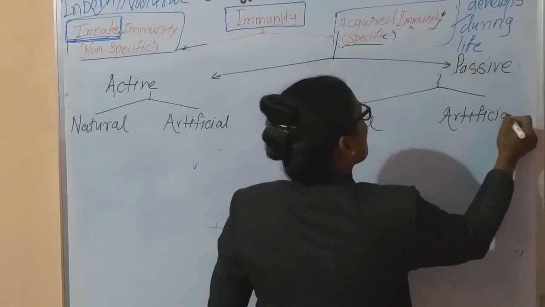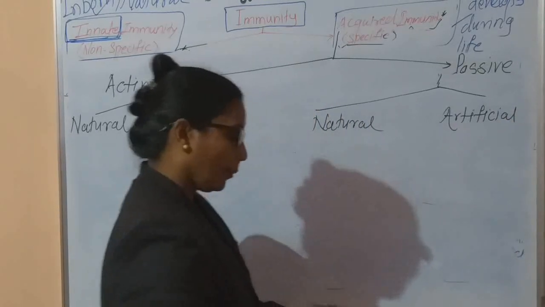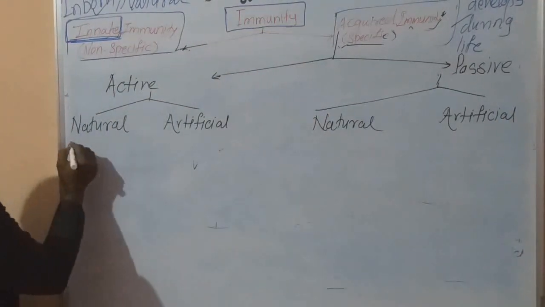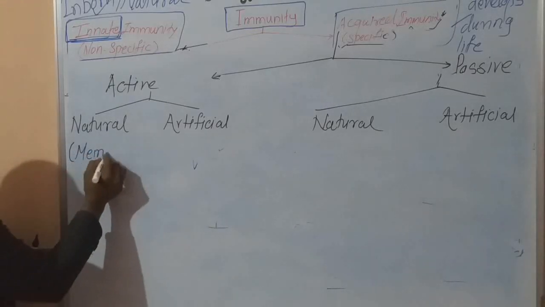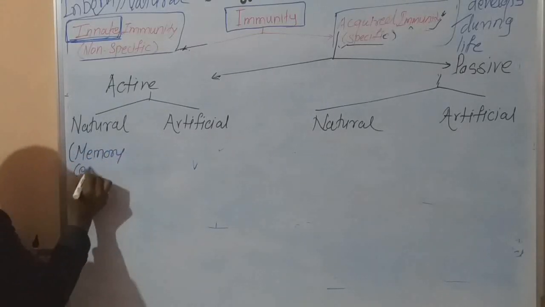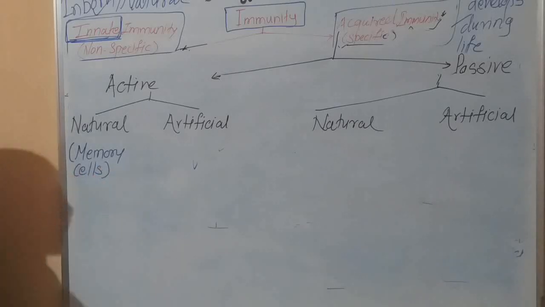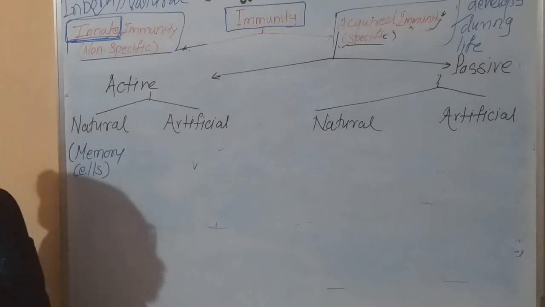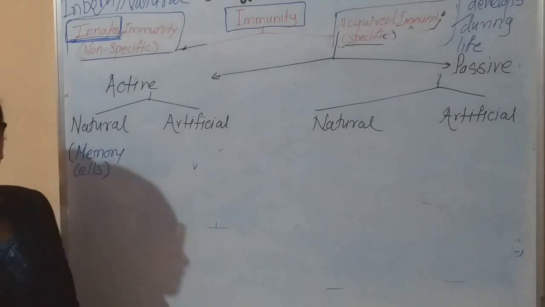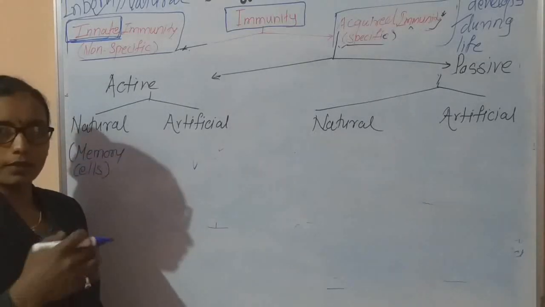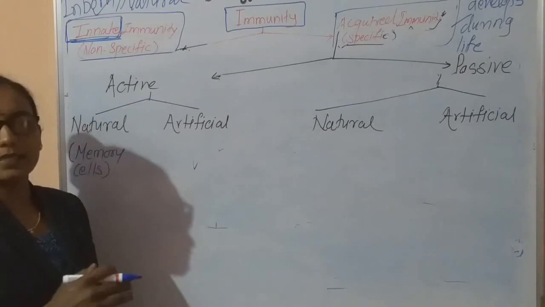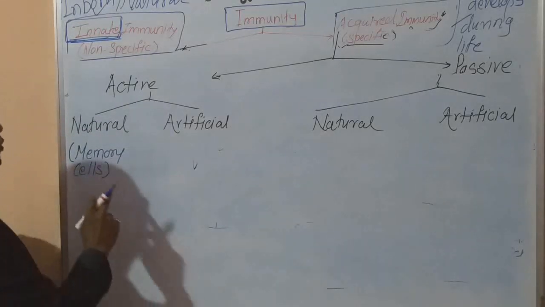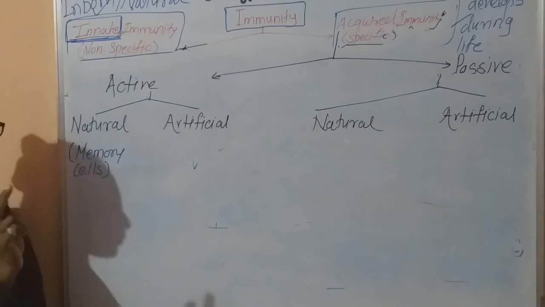Now, how can we remember all these points? Here you only have to mention the word memory cells. Description you have to remember: the memory cell retains the memory of the first exposure, and in future, if infection takes place a second time, these antibodies easily recognize and destroy that pathogen. You have to remember only the word memory cell.